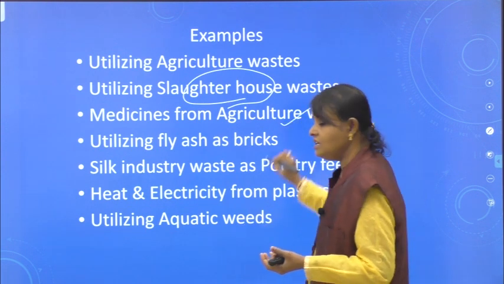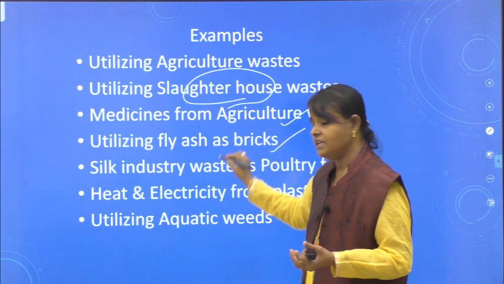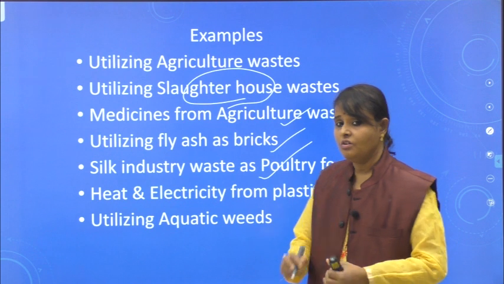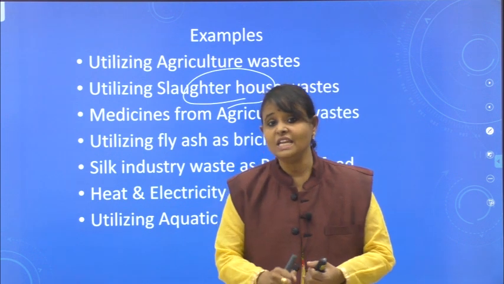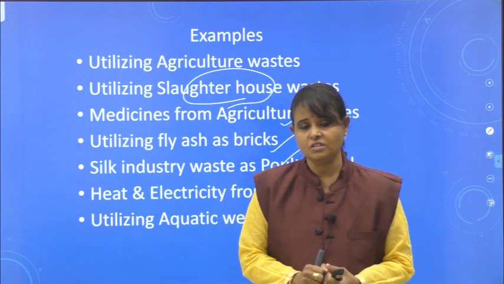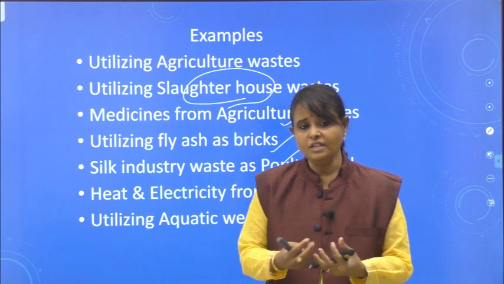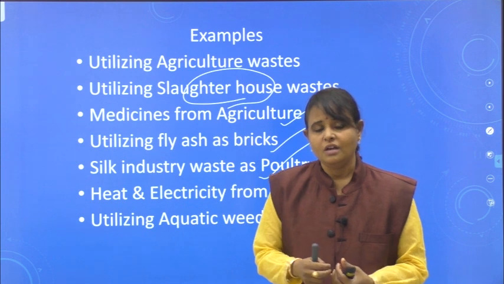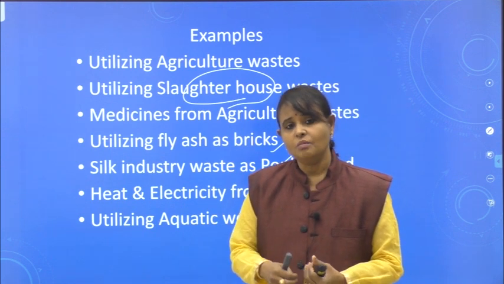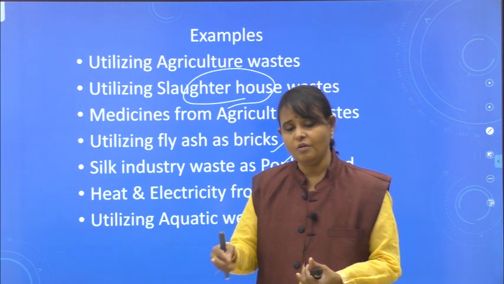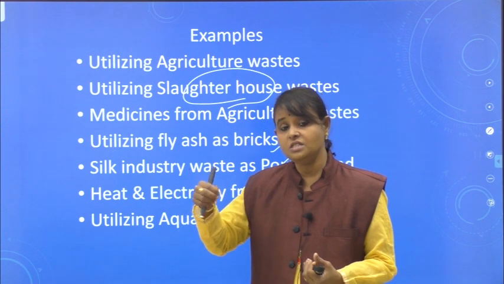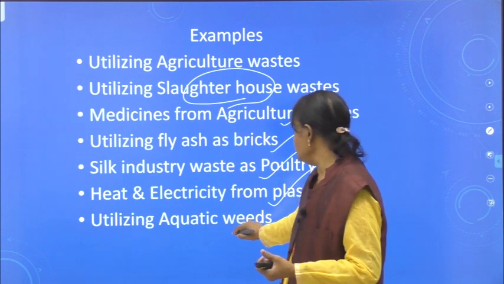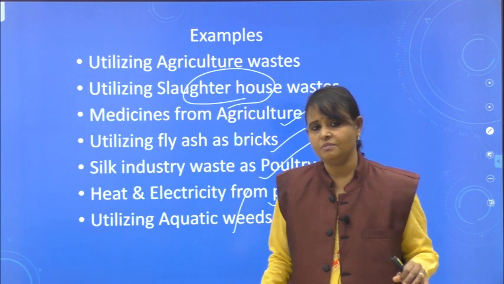Medicine from agricultural waste, fly ash as bricks, silk industry waste as poultry feed. Whatever waste is produced in sericulture, the cultivation of the silk moth, that cocoon after removing silk, the pupa and all, dead pupa, that is rich in protein. So that can be used as poultry feed. That powder we can use because it is rich in protein. Heat and electricity from plastic waste, utilizing aquatic weeds.